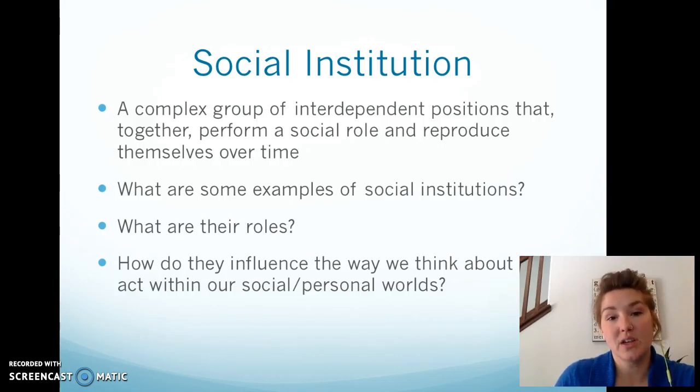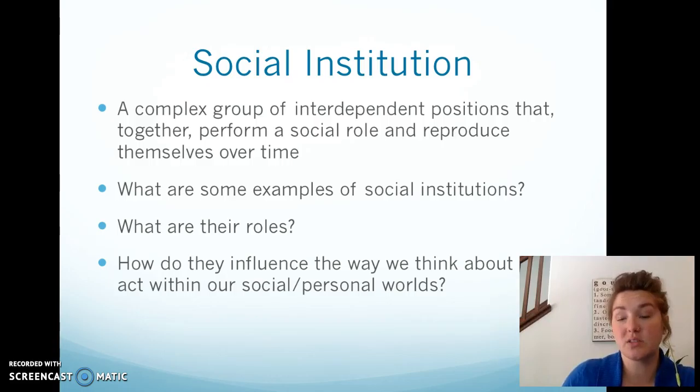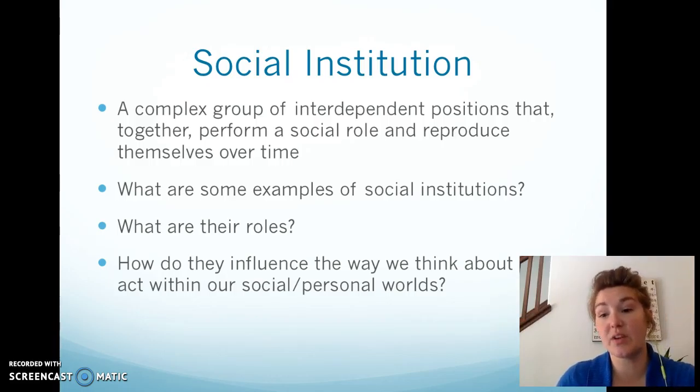But now we're going to talk about what a social institution is, right? A social institution of education, religion, government. These are large social systems that really orchestrate and influence our daily lives. We can also see the institution of marriage as a socially agreed upon organization or idea that we engage in, because we all understand the definition of marriage. We all understand what it means to be in a marriage, what that looks like, the process of going through it. So what are their roles?